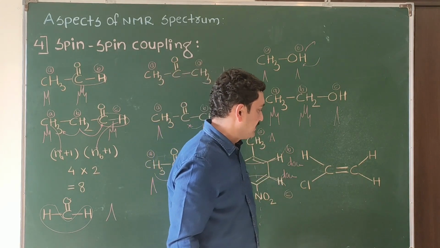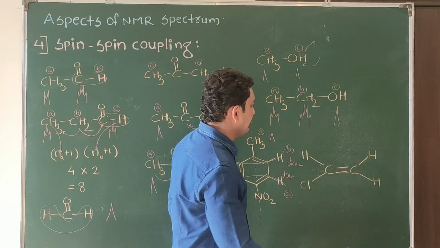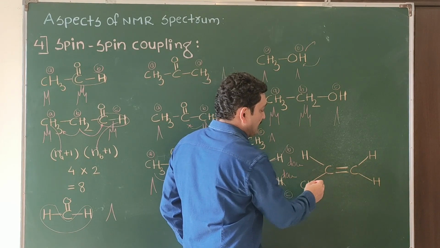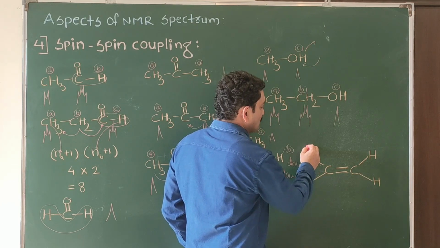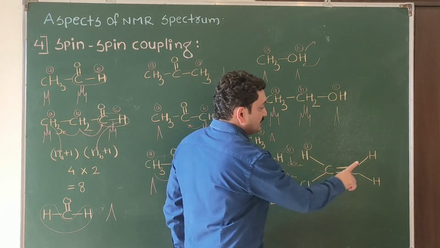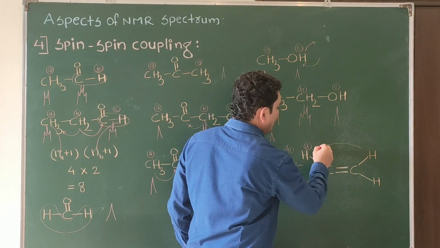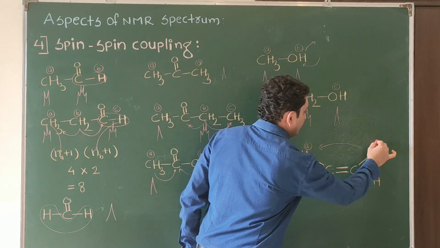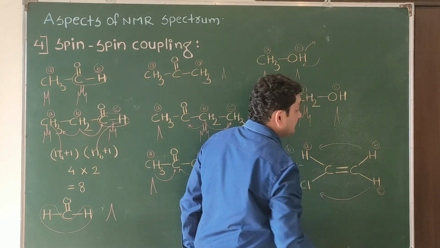Now, the last example. Here, how many signals are we getting? This hydrogen is different from those because it is attached to the carbon on which chlorine is present. So, we are getting one for this one. These two hydrogens are non-equivalent because they are in different chemical environments. So, separate signals they will give, D and C. We are getting three signals.